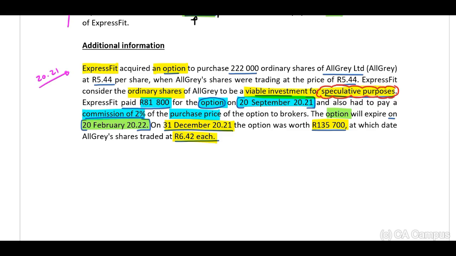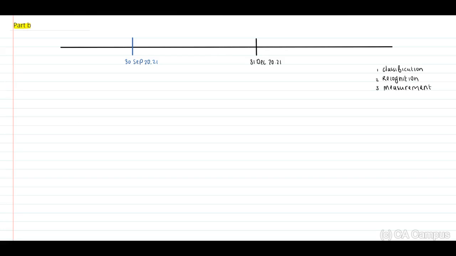Okay, now on a new page, I will indicate that this is my part B, and as always, I prefer to make use of a timeline. Our acquisition date is 30 September 2021. Remember, they purchased the option at a value of R81,800. Our year end is 31 December 2021, and they've provided us with the fair value of the option being R135,700. Now remember, we need to talk about classification, recognition, and measurement.